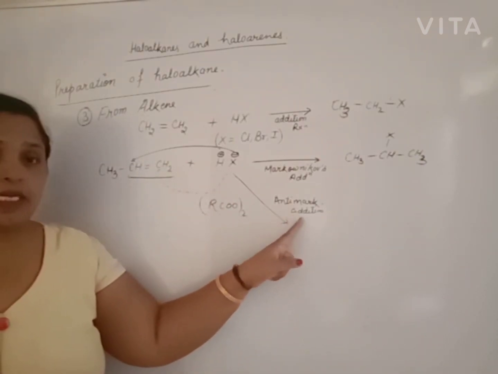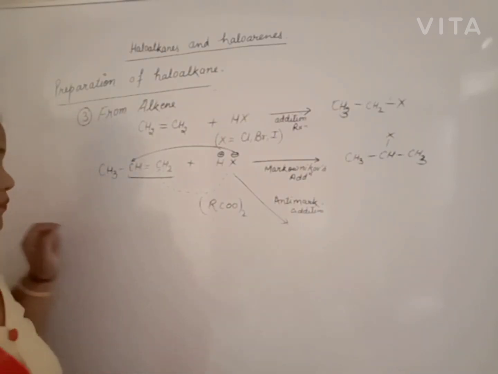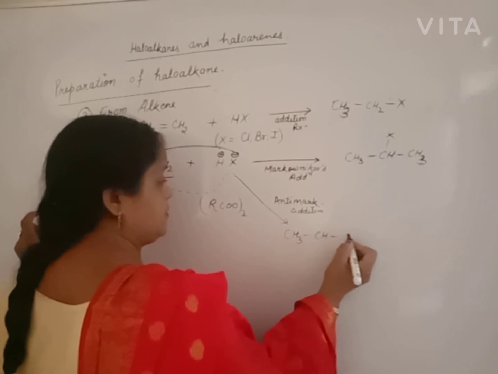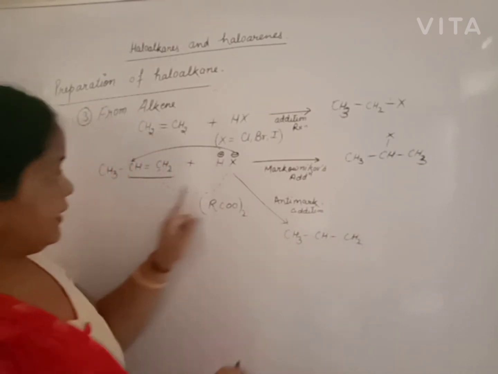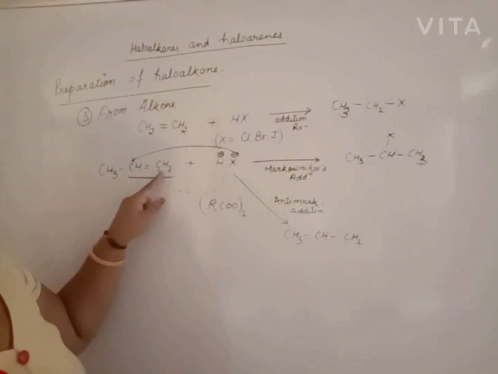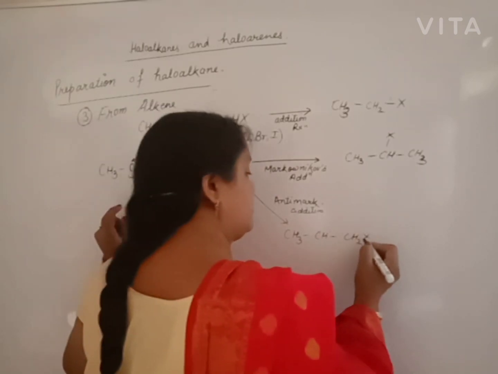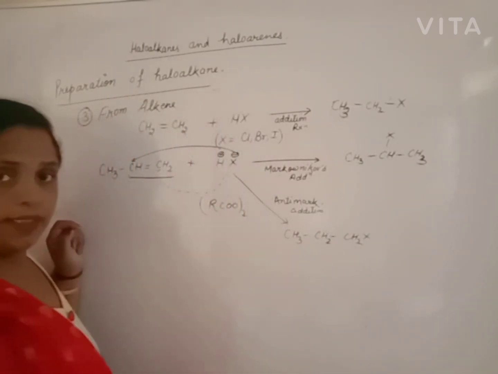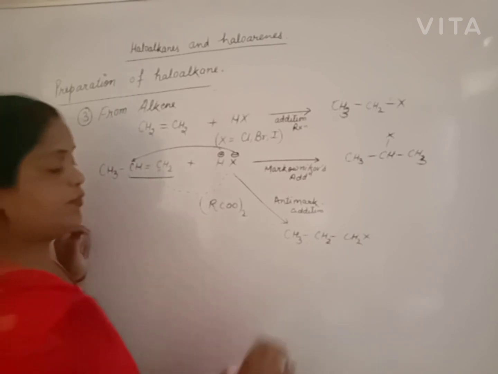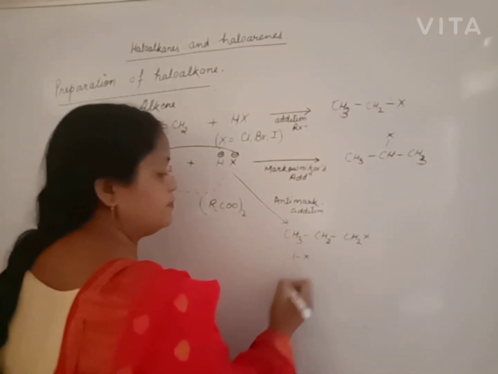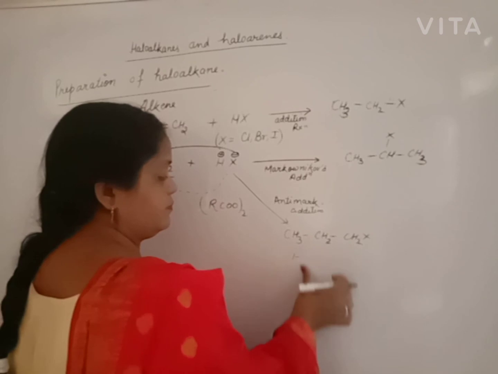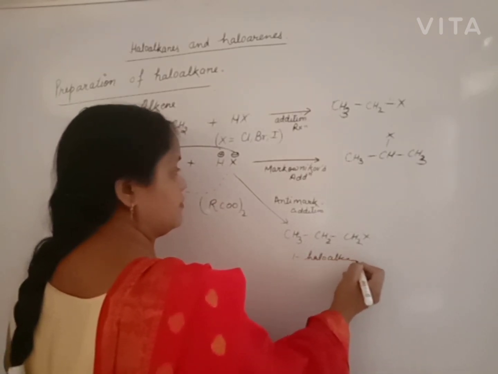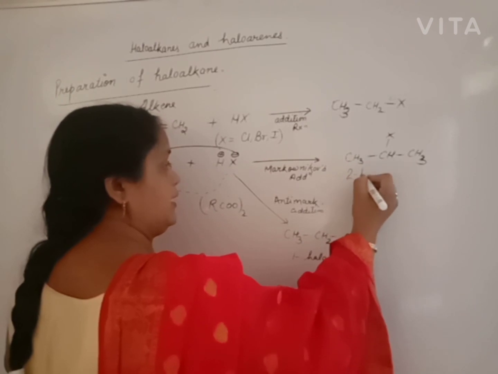This effect is also known as peroxide effect. And we get CH3, CH, CH2. The negative part goes to the first carbon due to more number of hydrogen atoms. Hydrogen goes to the other carbon to complete the valency. And we get 1-haloalkane. Here, 2-haloalkane.